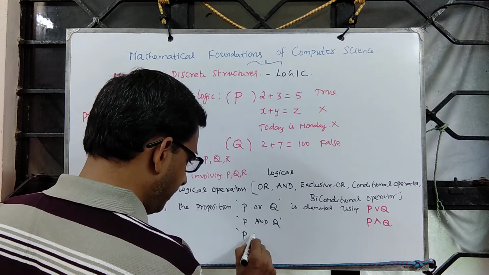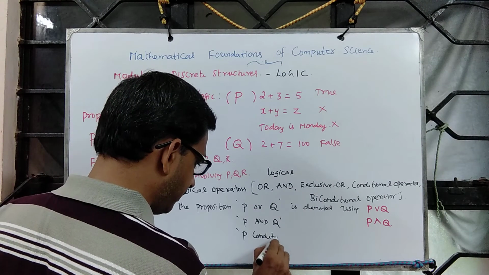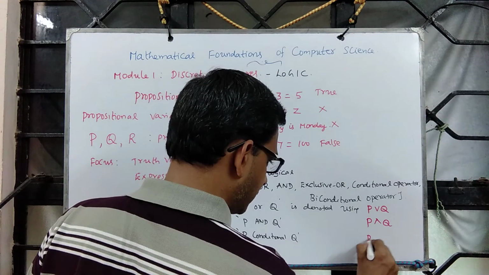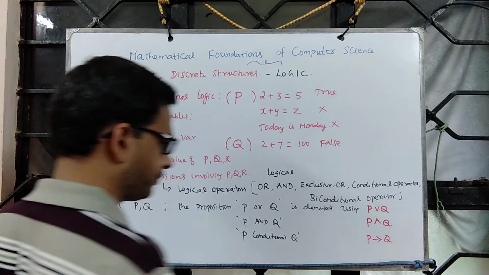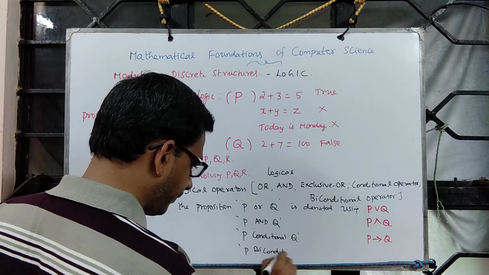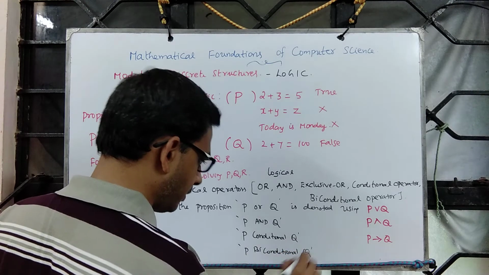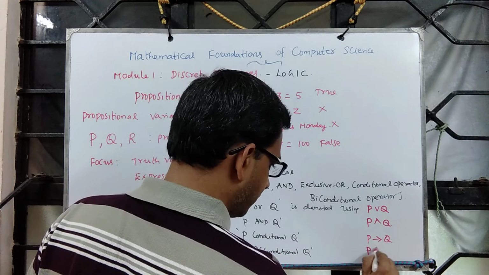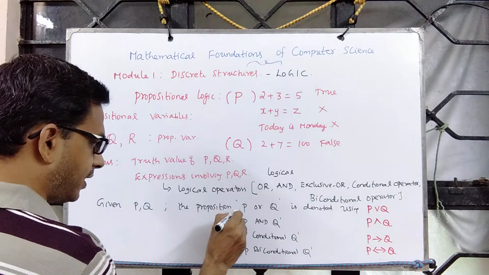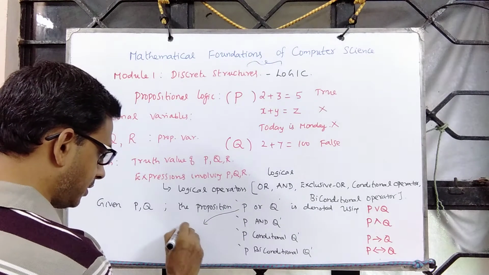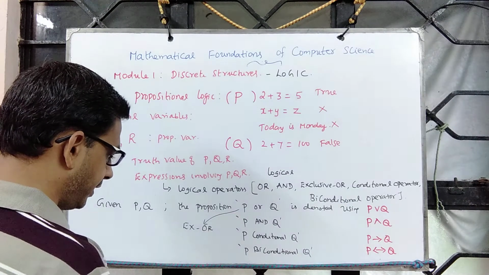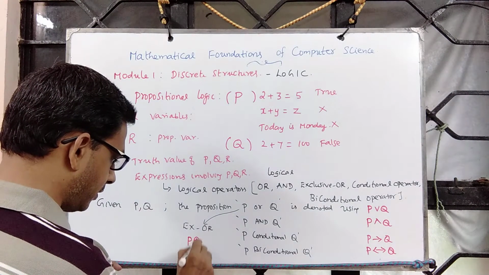And we say P conditional Q, the conditional operator, which is P implies Q. We talk about P biconditional Q, and the operator is this. A variant of OR is exclusive OR, which we denote using this symbol.